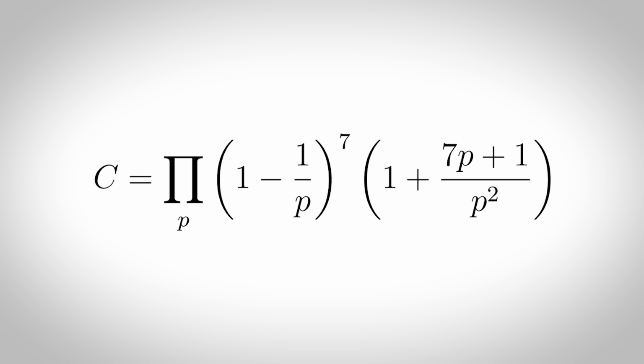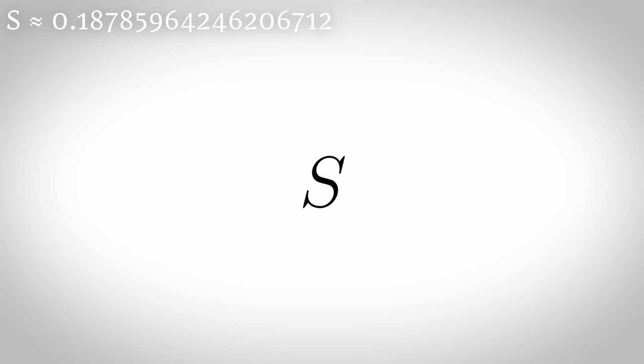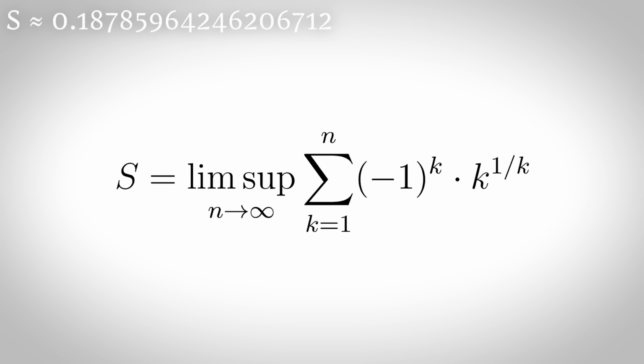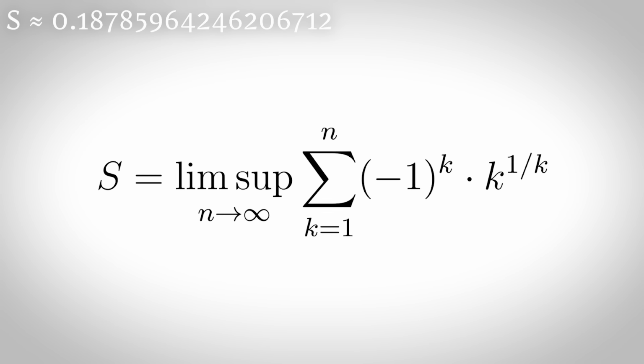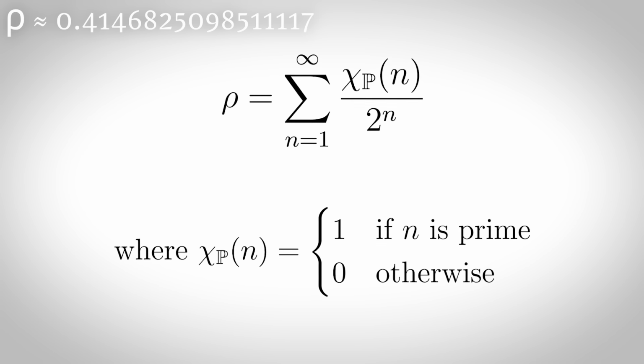Finally, someone made a constant that is actually useful that we think about every single day. The MRB constant is the upper limit of this expression, and it's still unknown whether it's rational, irrational, algebraic, or transcendental.